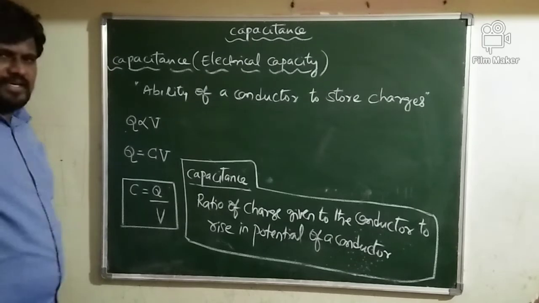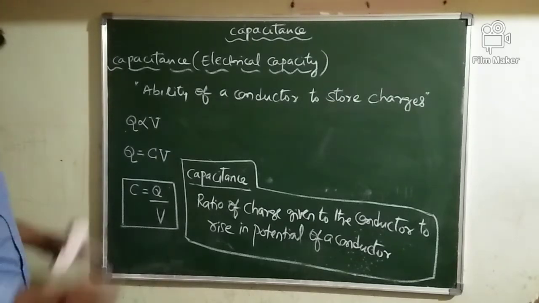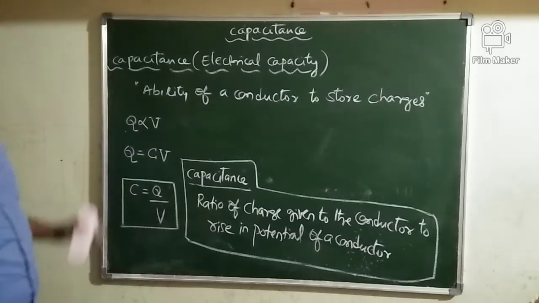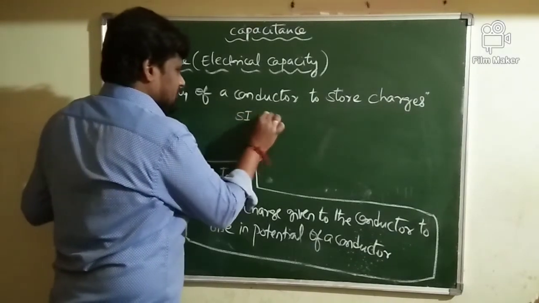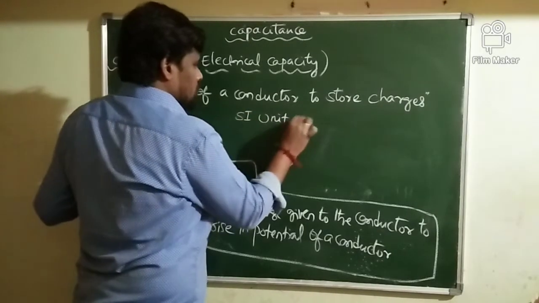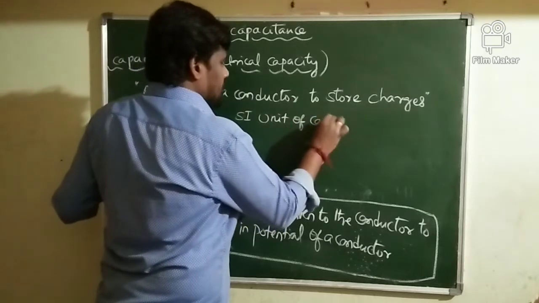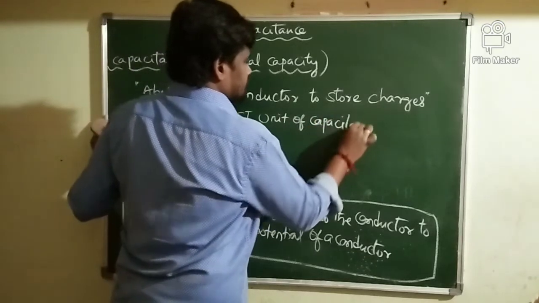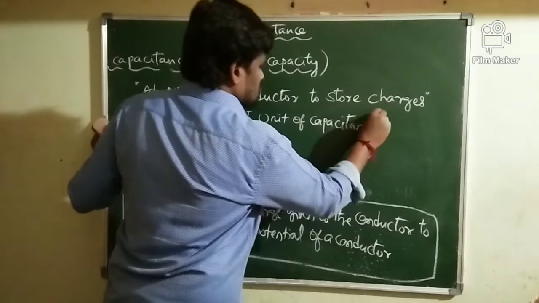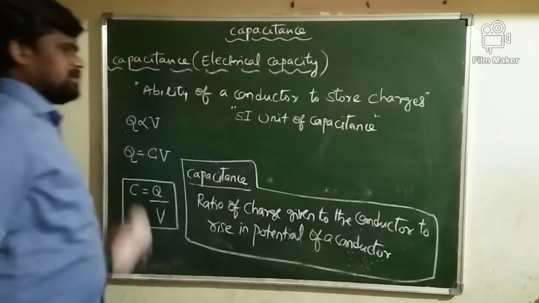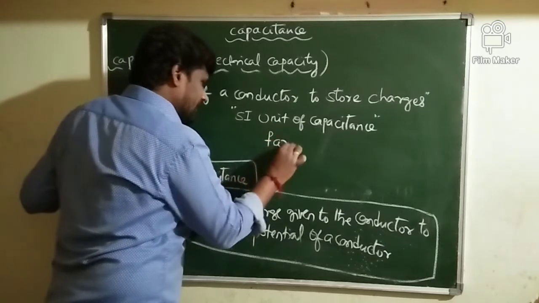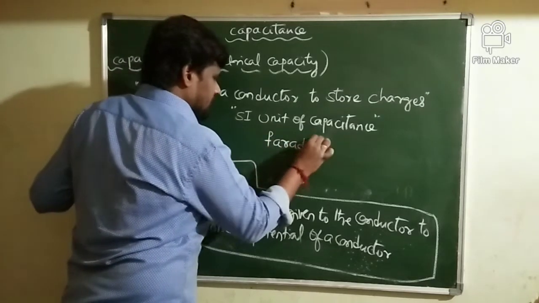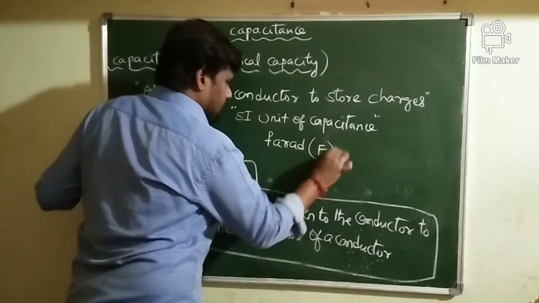Let me come to the SI unit of capacitance of a conductor. What is the SI unit of capacitance?